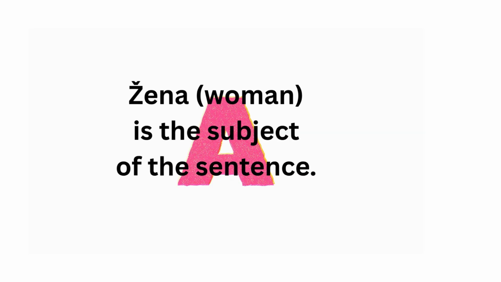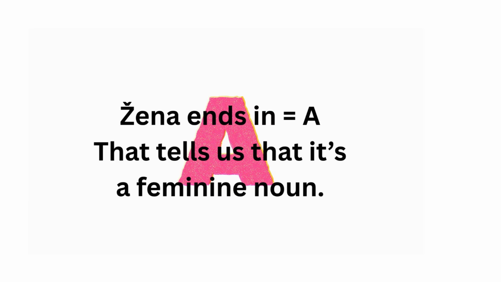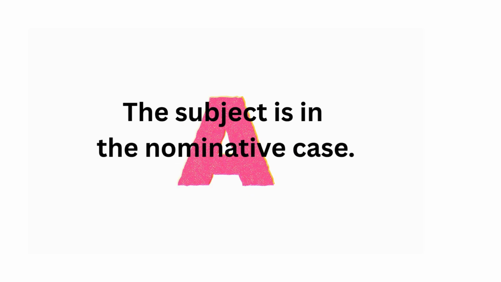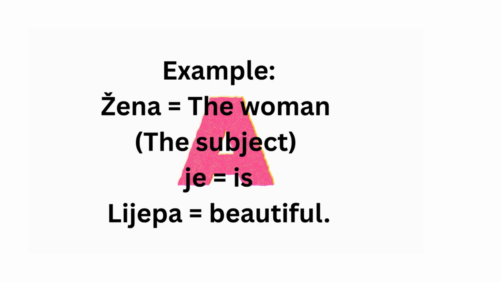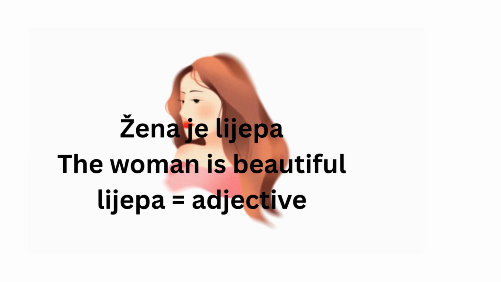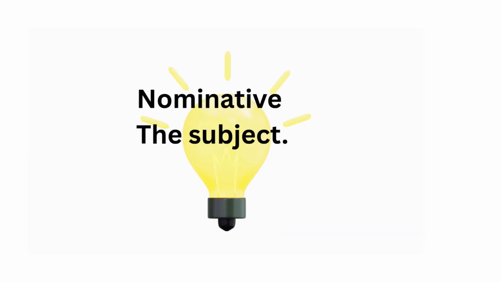Žena, woman, is the subject of the sentence. Žena ends in A. That tells us that it's a feminine noun. The subject is in the nominative case. The adjective also ends in A. Example: Žena, the woman, the subject, is lijepa, beautiful. Žena je lijepa, the woman is beautiful. Lijepa, adjective. Nominative, the subject.